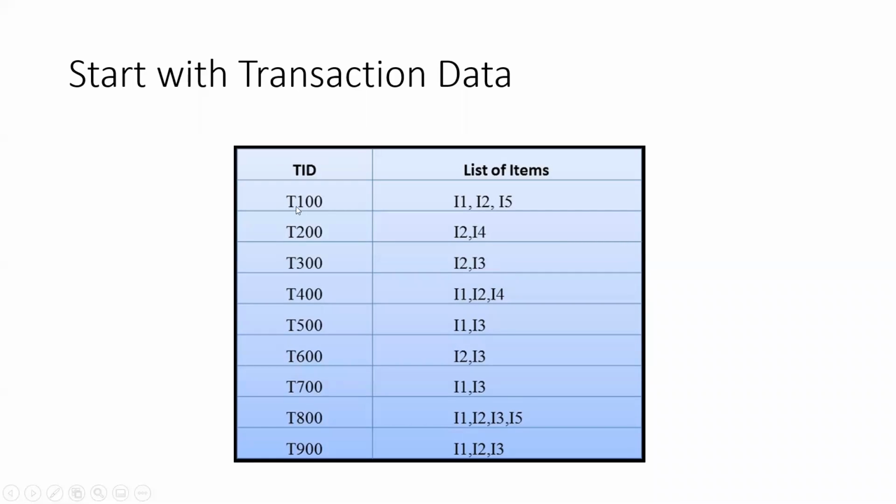Here T100 has three items, I1, I2 and I5. T200 has two items, I2, I4. T300 has I2, I3 and so on. Even if the data set that you want to use for association rule mining is in the normal format, ensure that before you apply the algorithm, you transform the data into this transactions format.